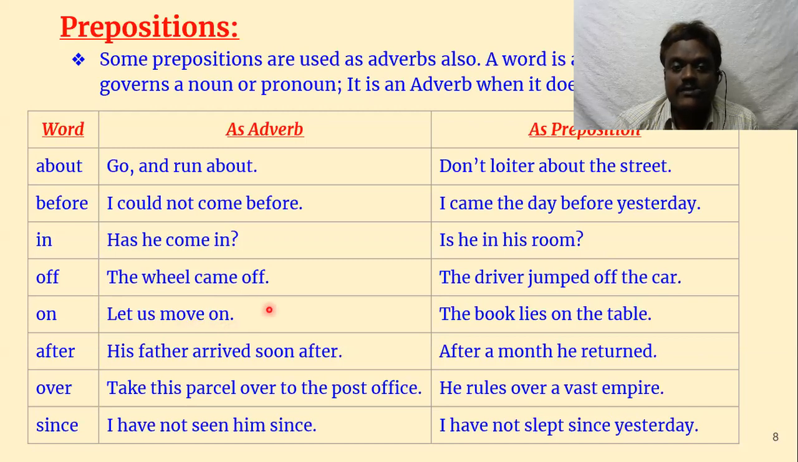Let us move on. There is no object. Actually it is telling something about the verb move, so it is an adverb. The book lies on the table. See, the table is the object of the preposition, so it is a preposition.